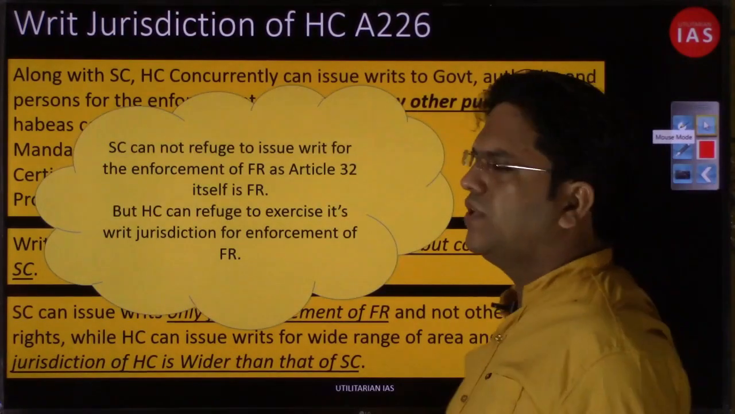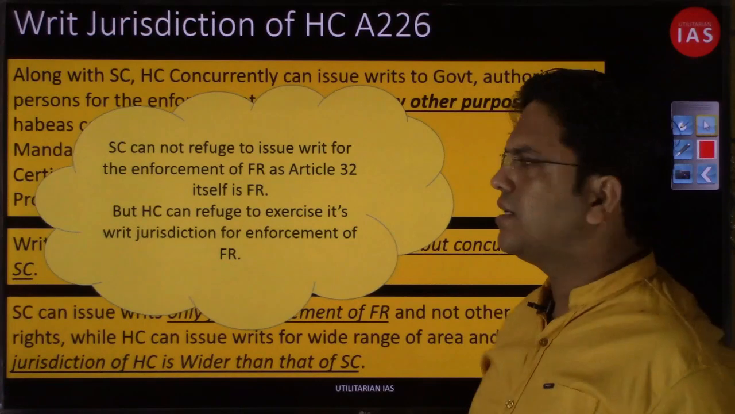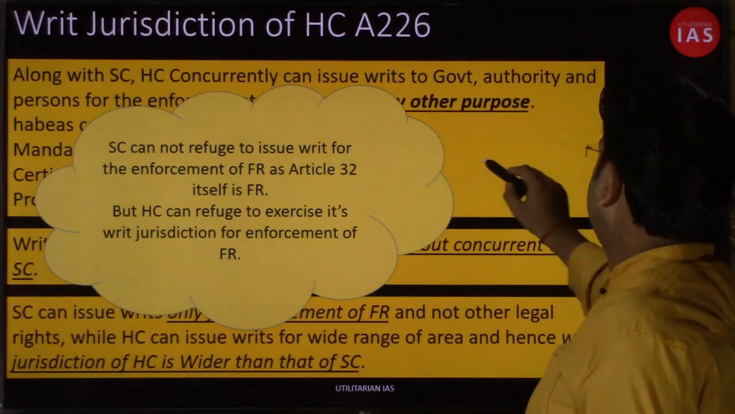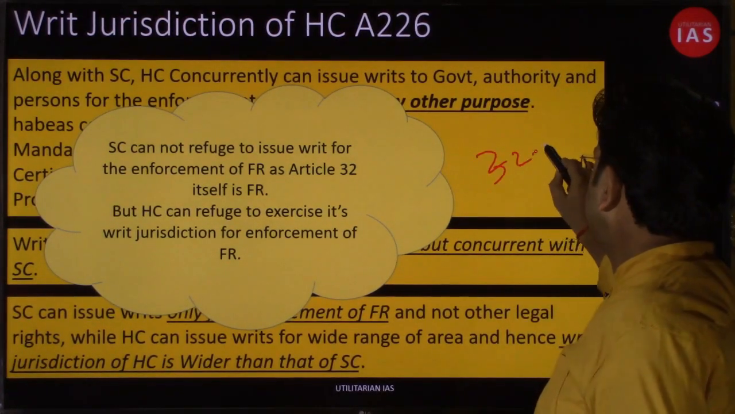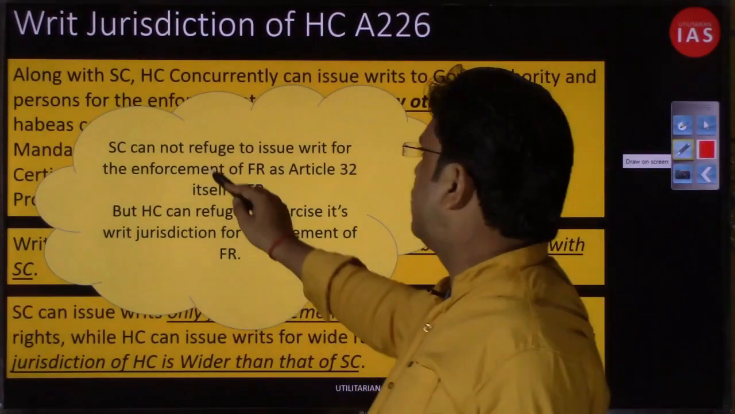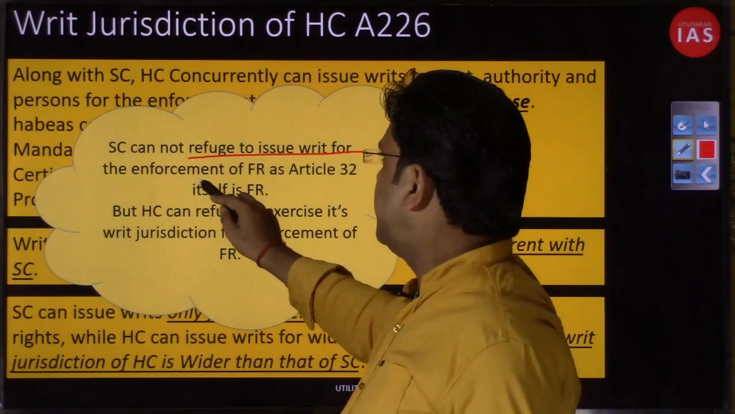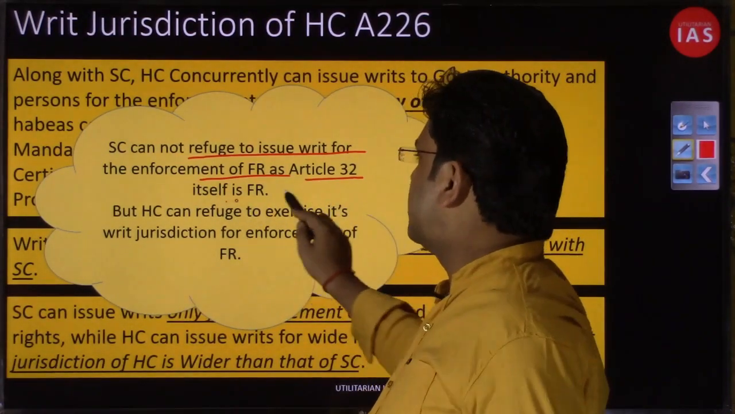I hope that point you would have understood, because this is the same slide, I have just changed the article, from article 32 to 226, right? So all these points we already have. Next point, Supreme Court cannot refuse to issue writs for the enforcement of fundamental right as per article 32. So let us understand this.